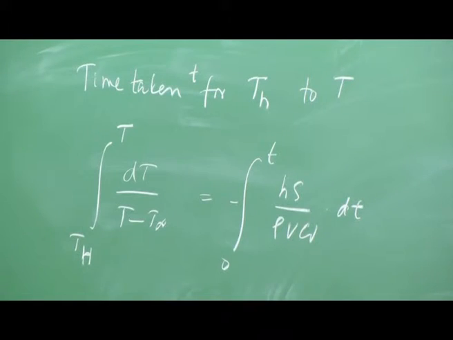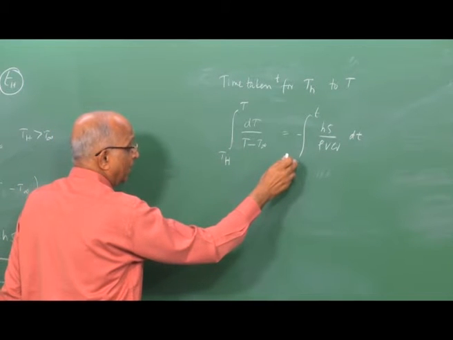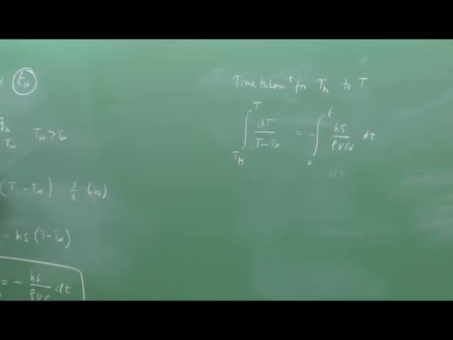When I integrate this expression, I go from the high temperature to the low temperature, it is losing heat, and time goes from 0 to t over here.